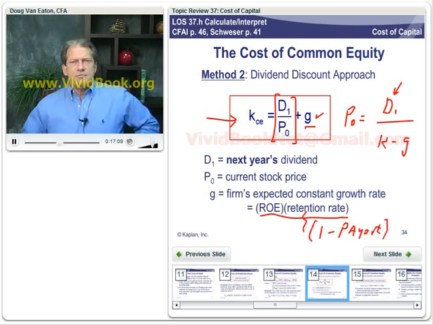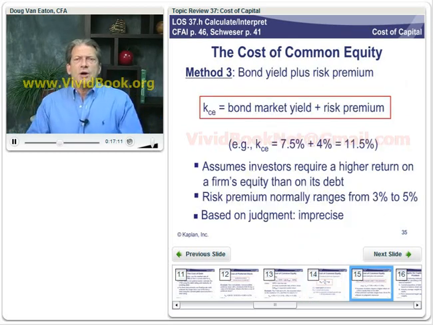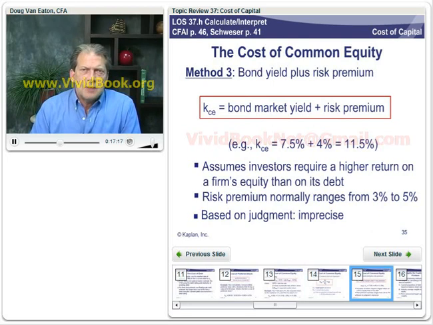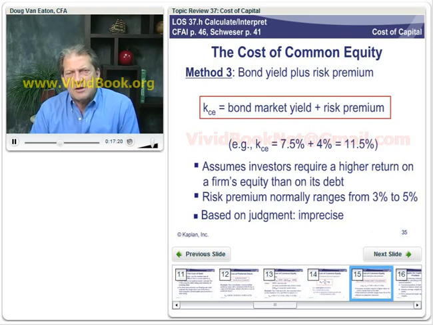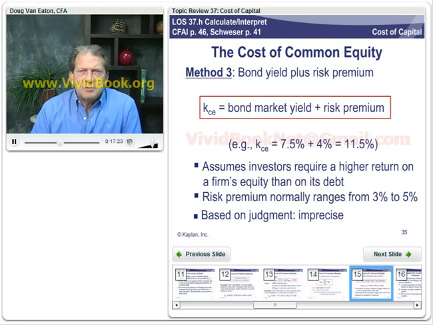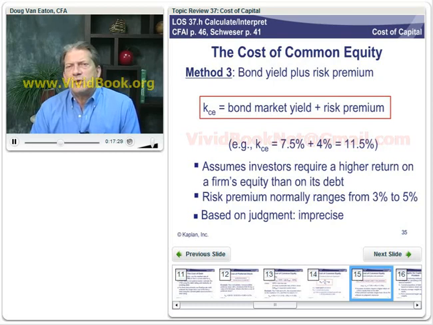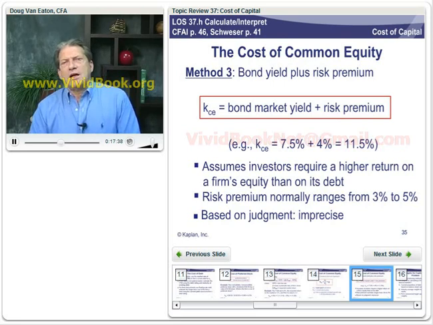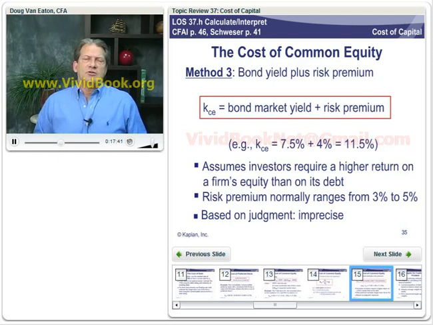Our third method, probably the most fun, we take the bond market yield and add a risk premium. Now here that risk premium is 4%. It's typically 3 to 5%. But this is based on judgment, quite imprecise. The good news is it's hard to be really, really wrong because of bad input data. We're just historically kind of looking at the premium that common stock has paid over debt securities of the same company. So as long as that's in the 3 to 5% range here, we'll be pretty close in our estimate using this bond yield plus risk premium method.